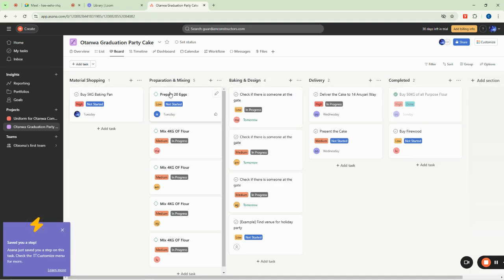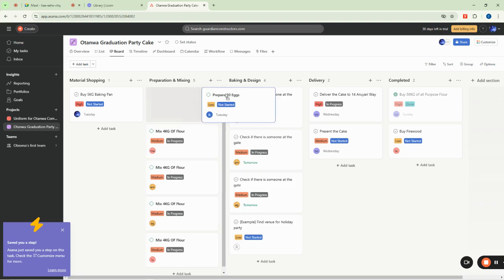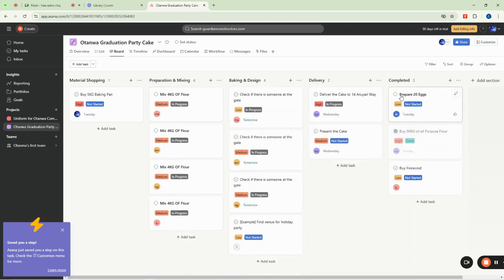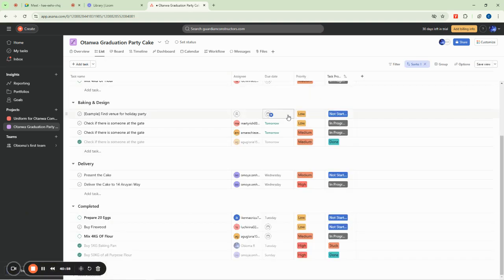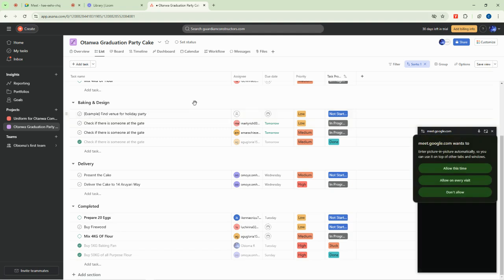When they are done preparing the cake or whatever, or 20 eggs, you take it down and then you move it here. That's just how it works, guys. So somebody wanted to ask me a question. Who is that person? You can now see if I didn't capture it. So as the project is going on now, you have here, are you seeing this detail here?